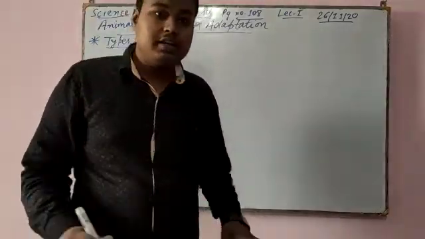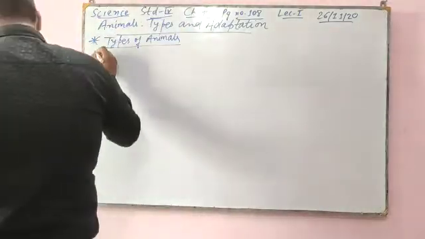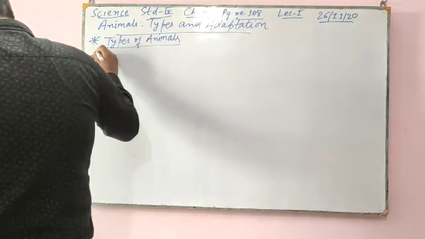Now we will read about types of animals.